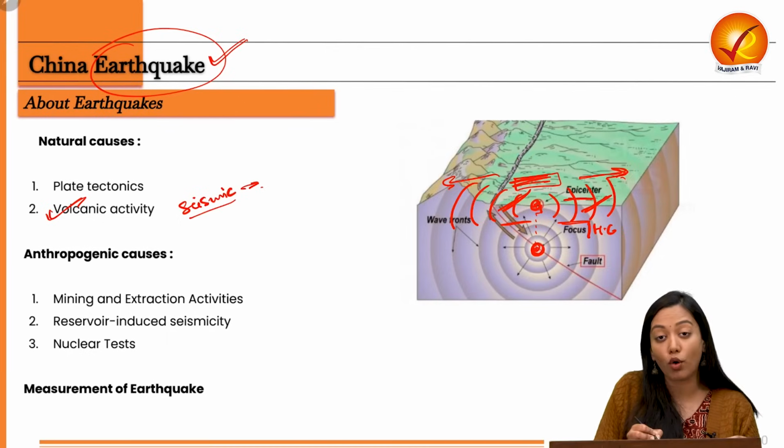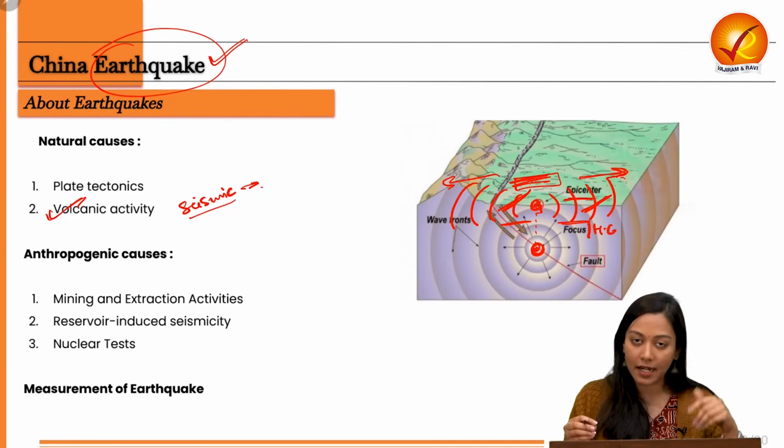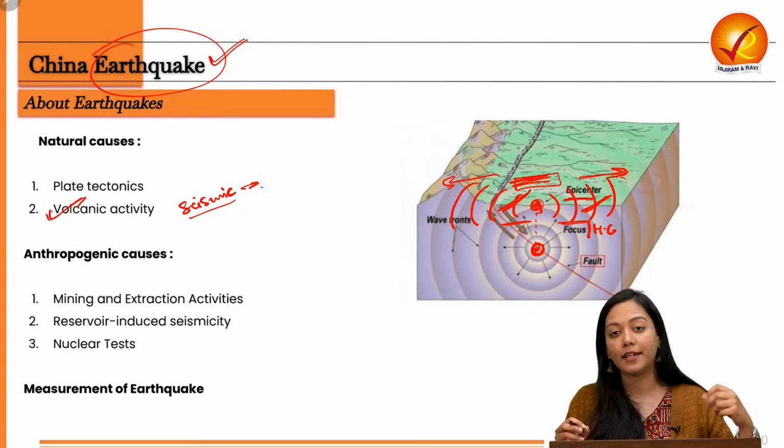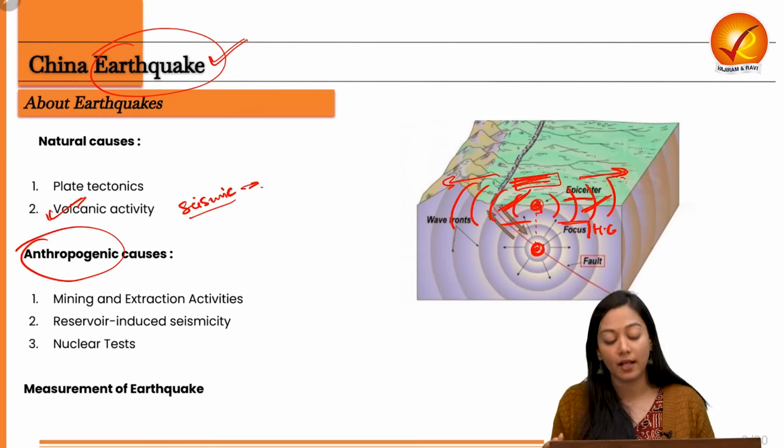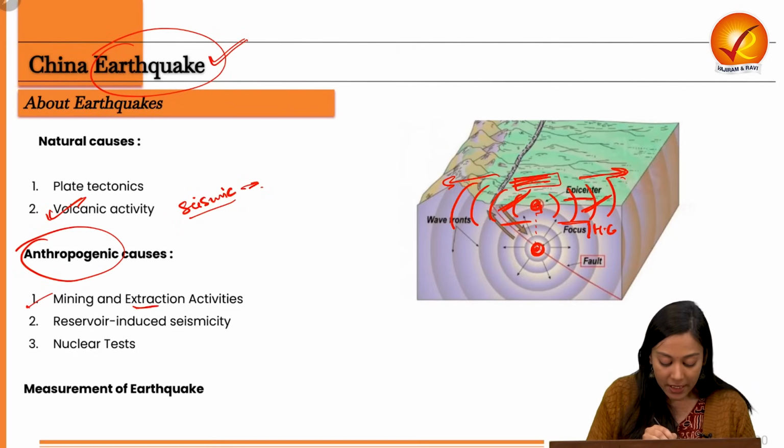Which are responsible for causing the tremors on the earth crust. That is another cause of where the energy is getting released. There are certain anthropogenic or human-made causes as well. For example, mining and extraction activities.